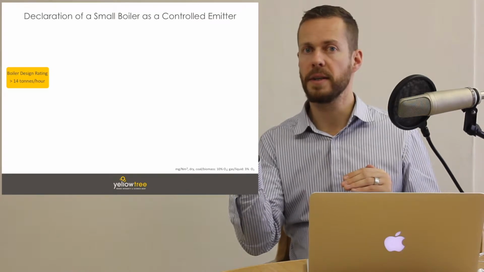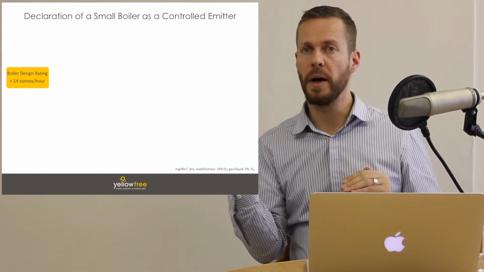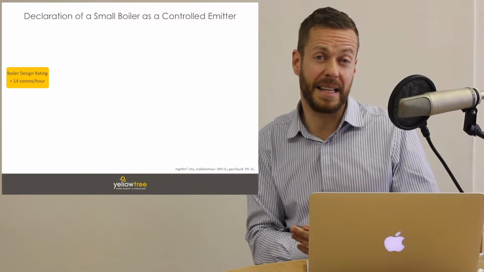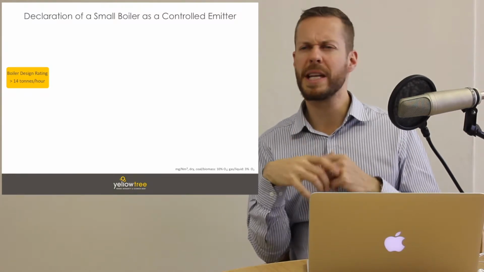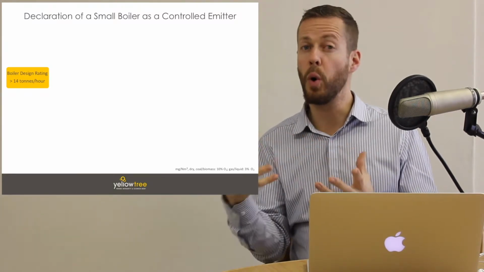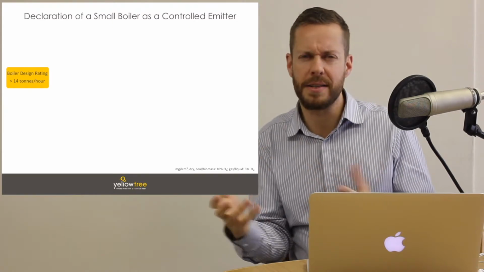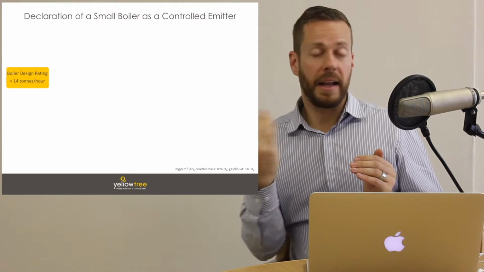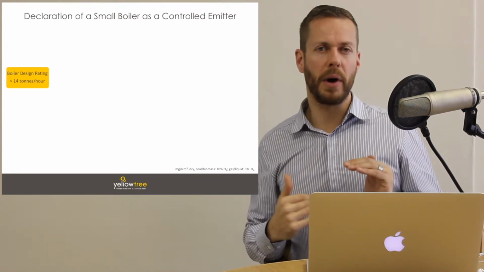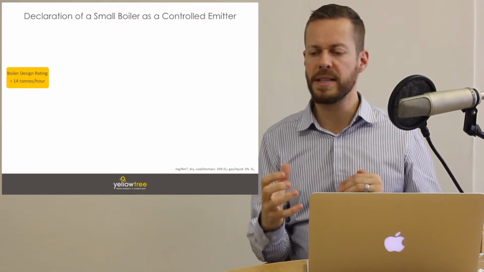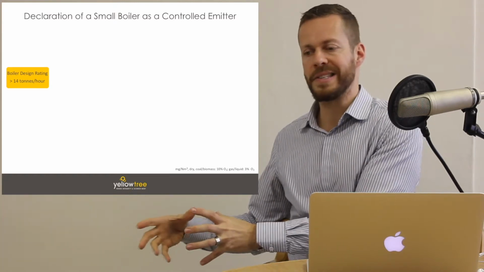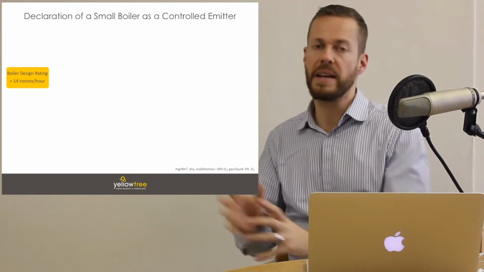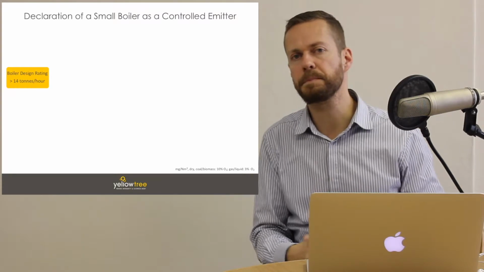and 50 megawatts. Above 50 megawatts is actually governed under the listed activities legislation, because usually if your boilers are larger than 50 megawatts, your core process is to generate power, such as an ESCOM power station. So these boilers are governed under controlled emitters because typically if you have a boiler between 10 megawatts and 50 megawatts, it's a small ancillary piece of equipment on your site. And so it's governed under the controlled emitters legislation.